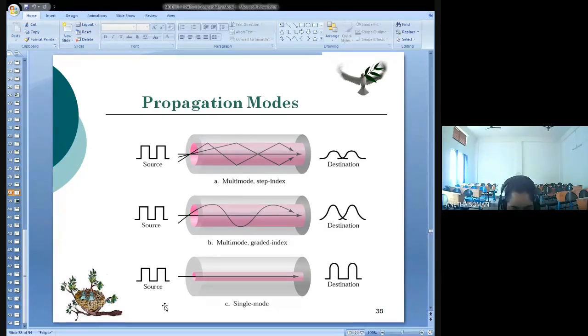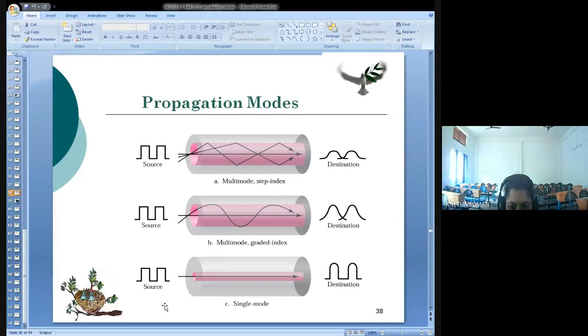Since the density of the core is very low and it has a small diameter, the beam of light travels through a straight line. So all the beams are arriving at the destination together, and you can recombine all these signals with little distortion.